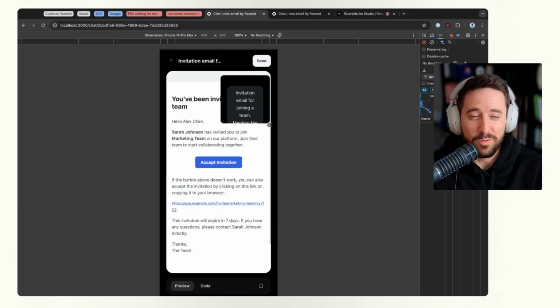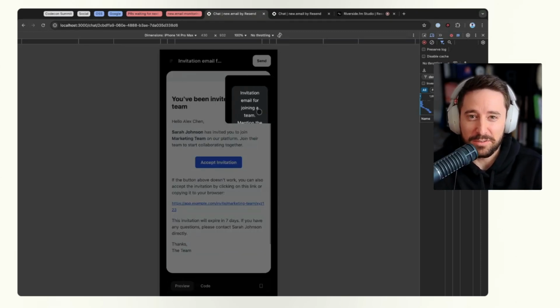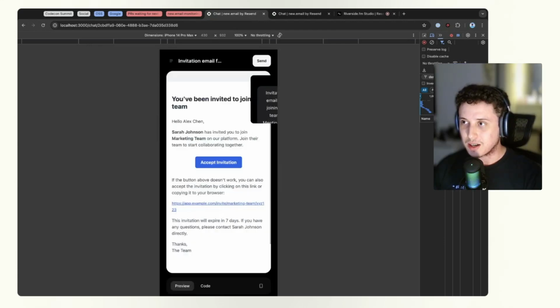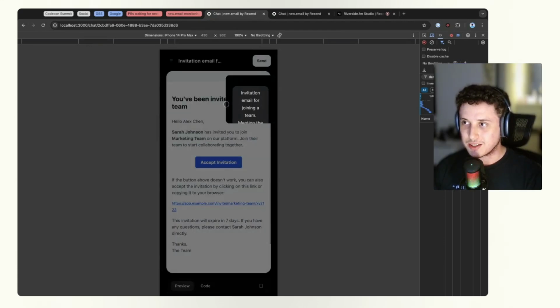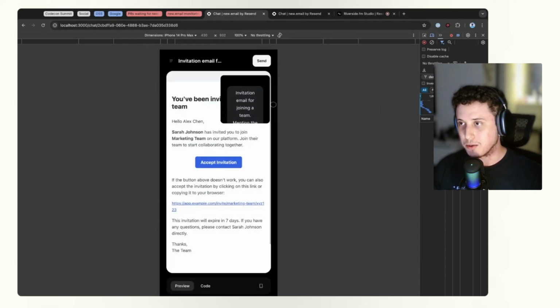And can you move that preview around? Like it's floating in that you can move it wherever you want. Oh, that's kind of cool. Yeah, exactly. You can even minimize it. So it's not fully done yet, but you can throw it away. And now you'll see the whole email template preview on your screen.